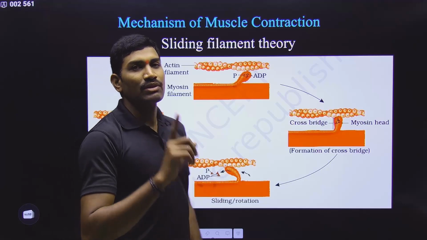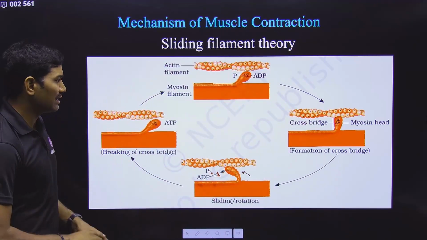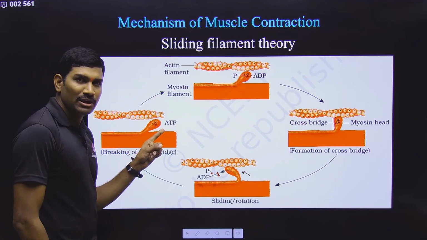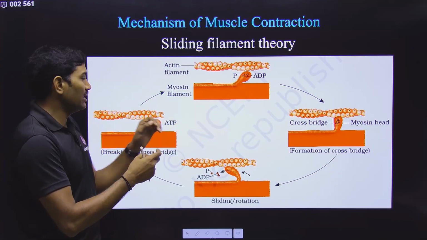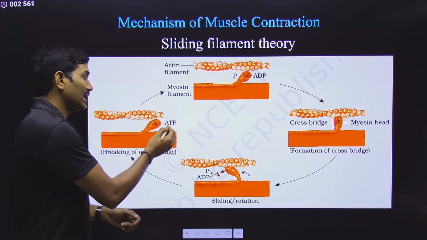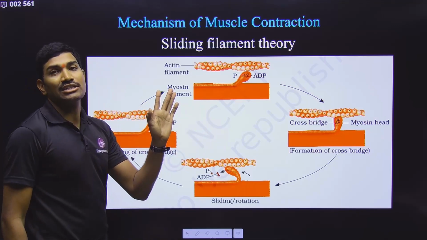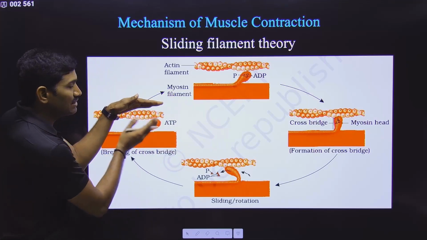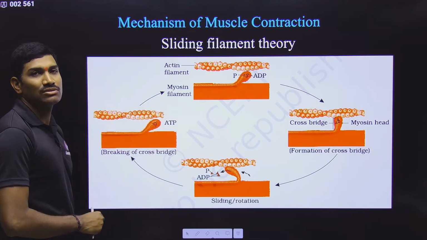Calculation: if you are doing this, 1 ATP per cycle is required. This is what is happening. It is a very simple mechanism. Attachment of ATP causes a change in the shape of this particular structure. So when ATP is attached, only then will it be detached from this and separated. Then the cross bridge will be broken. Or else it is still present like this only.